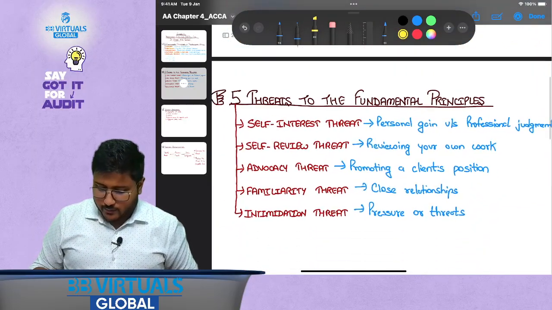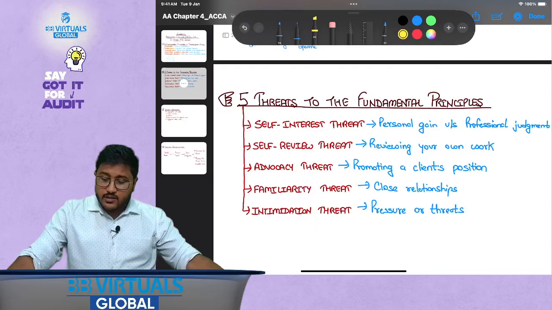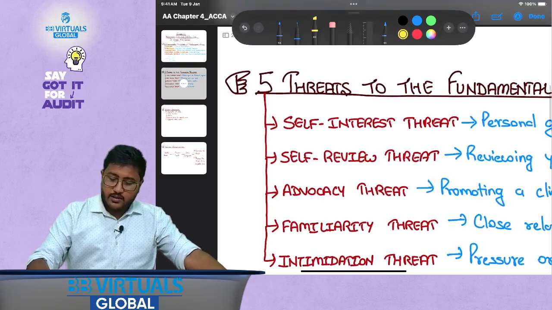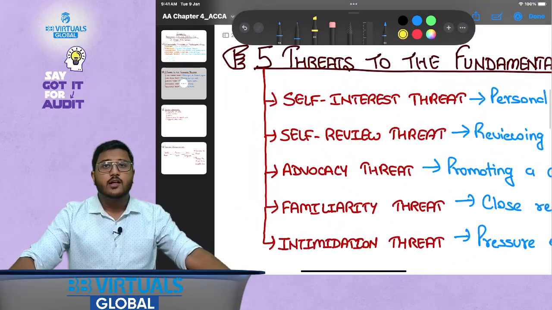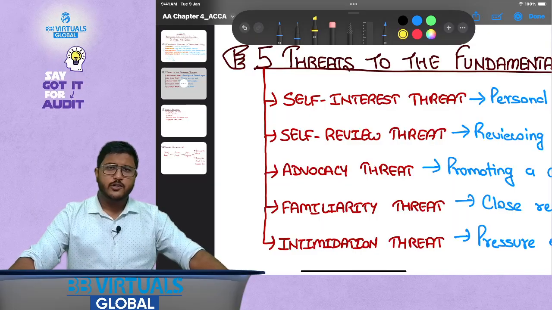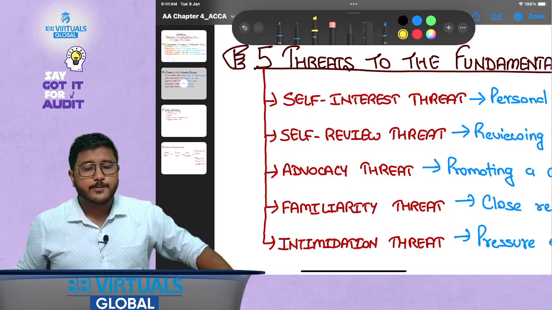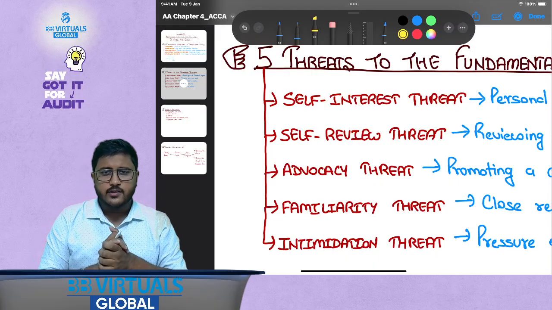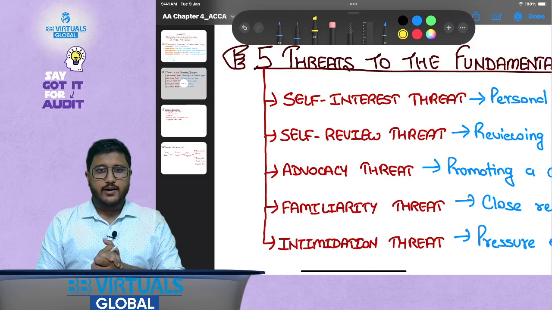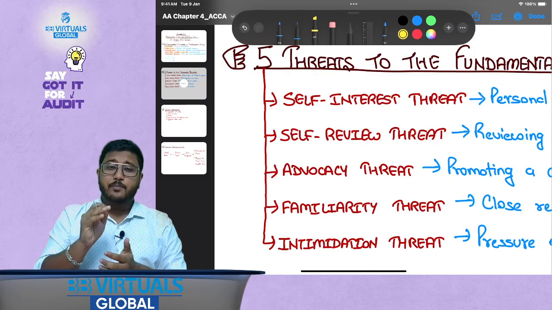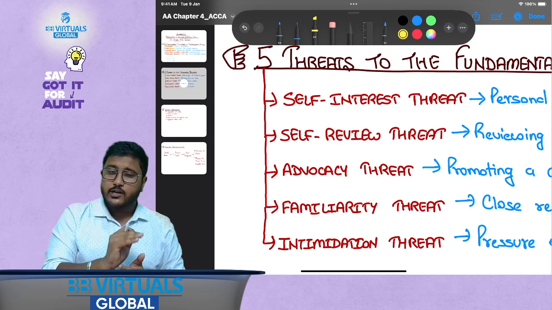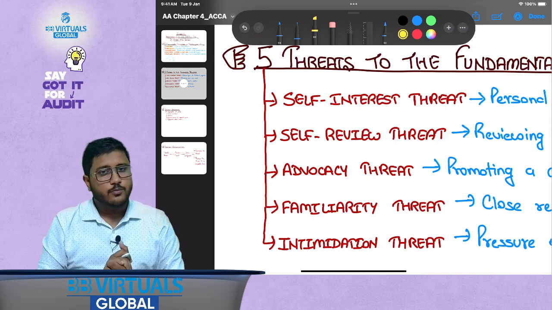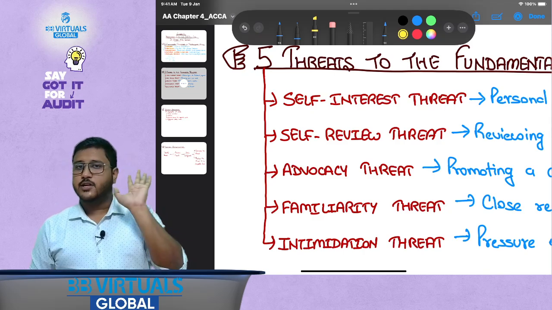Now the second one, which is 5 threats to the fundamental principles. Whenever we go for following these professional ethics, there are certain threats to it. That is, there might be certain things that might create problems or trouble while we are trying to follow these professional ethics. There are these 5 threats that have been identified.